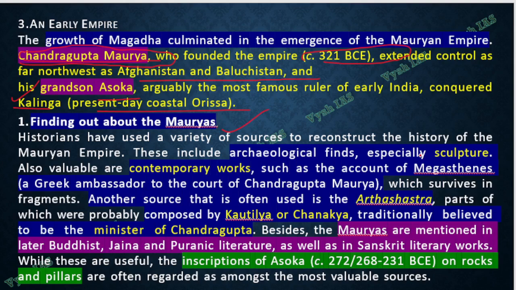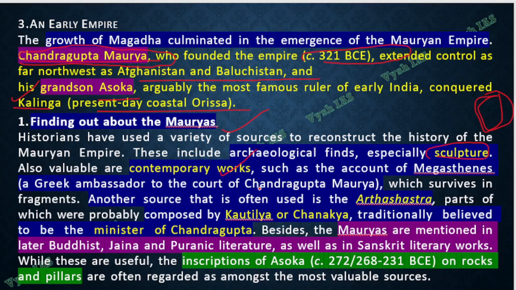Okay, you have many evidences. One is their different types of sculptures which they used to make, including our lion emblem, our Ashoka emblem, which we call the national emblem. That also is the Mauryan emblem. Okay, Mauryan sculpture. Then contemporary works of different writers.